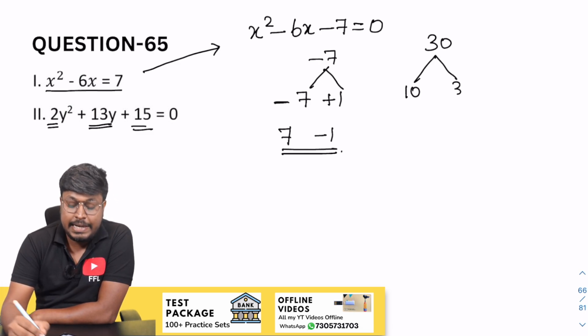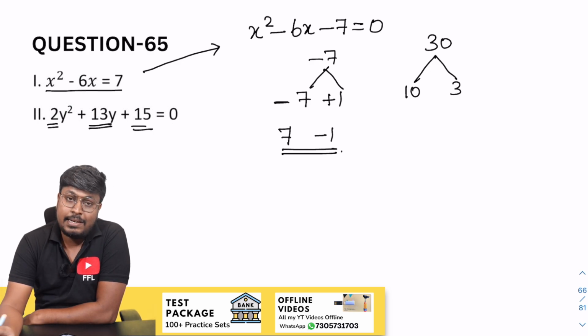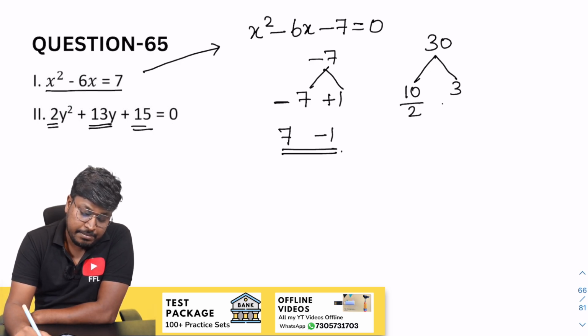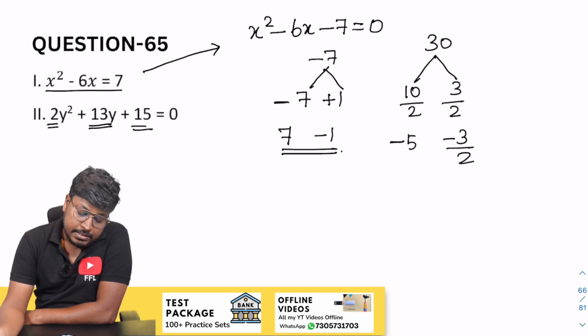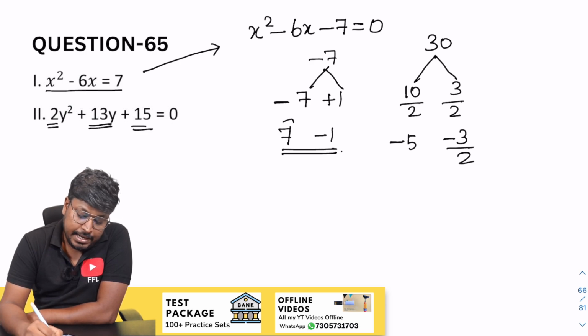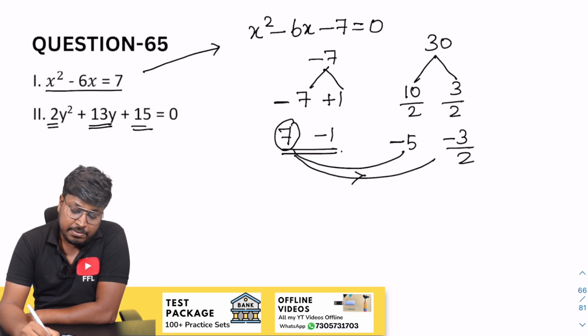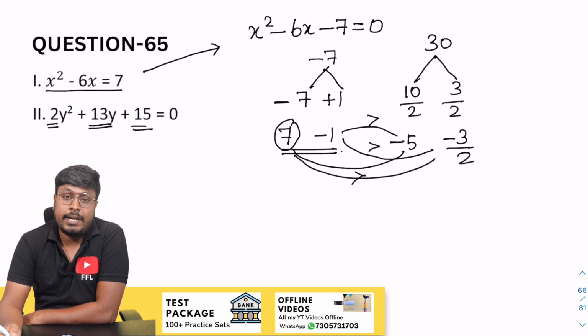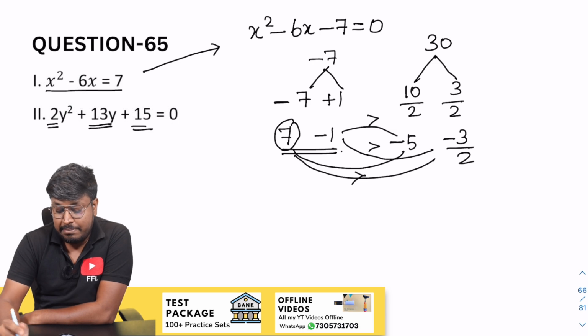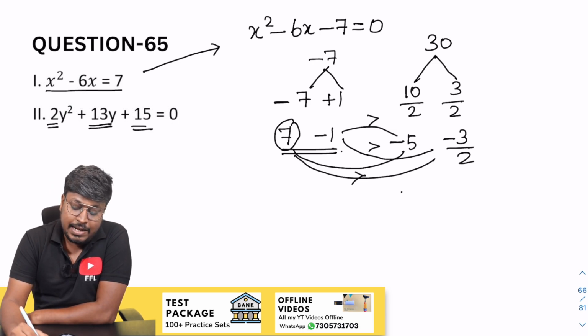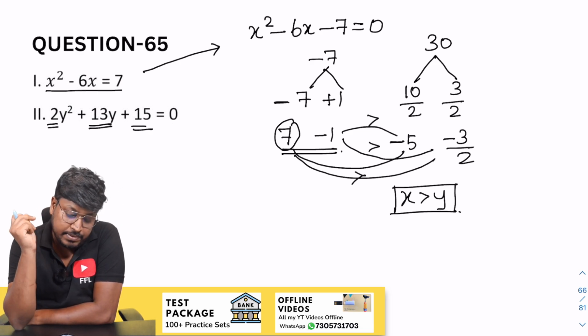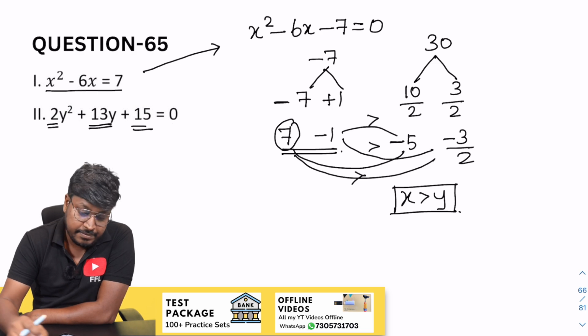So 10 into 3. So 10 into 3 will be 30. When you add 10 and 3, resultant will be 13. So divide by 2, divide by 2. So this will be minus 5 and minus 3 by 2. So now the comparison part. So here one value is positive, so both the values are negative, definitely x will be greater than. So minus 1, minus 5, minus 1 is greater than. Minus 2, minus 3, minus 2 is greater than. So finally we can say that after comparing all the x values with y values, x will be greater than y. So x is greater than y, which will be the answer for question number 65.